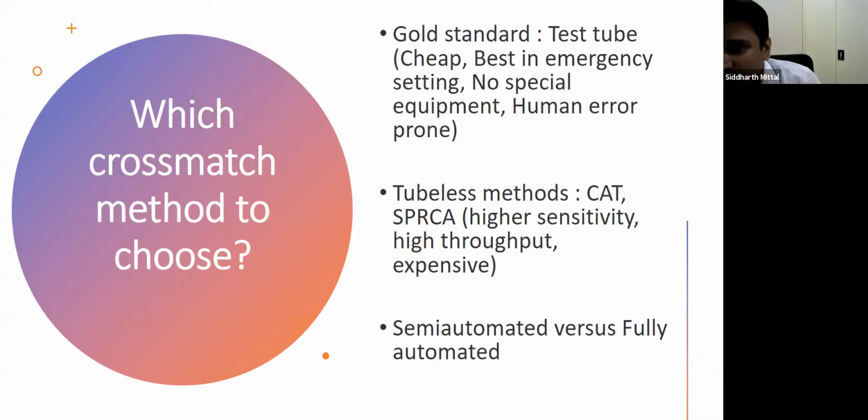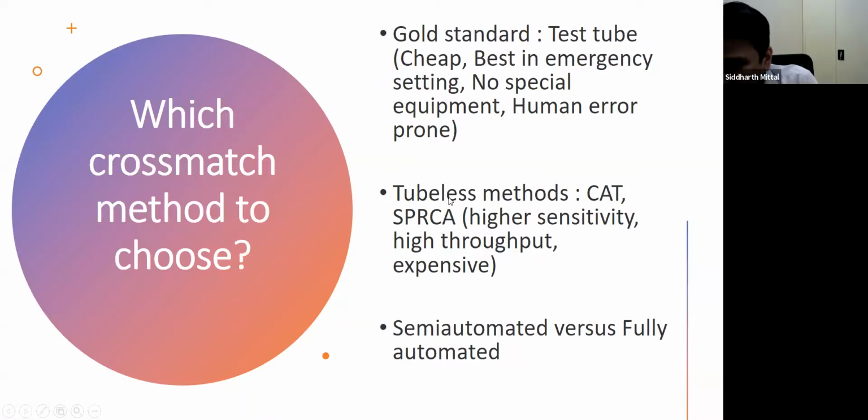And I also believe that along with test tube, most of the centers should have one or two tubeless methods of cross match testing, and it could be either a column agglutination technology or SPRCA. They offer higher sensitivity, higher throughput, but they are expensive. And the workload also decreases once you are shifting to these tubeless methods.